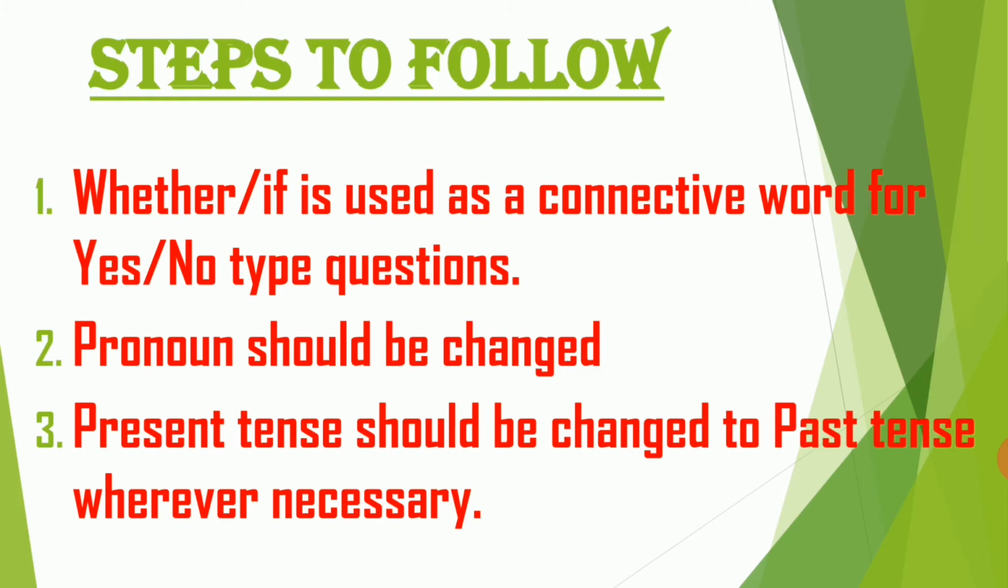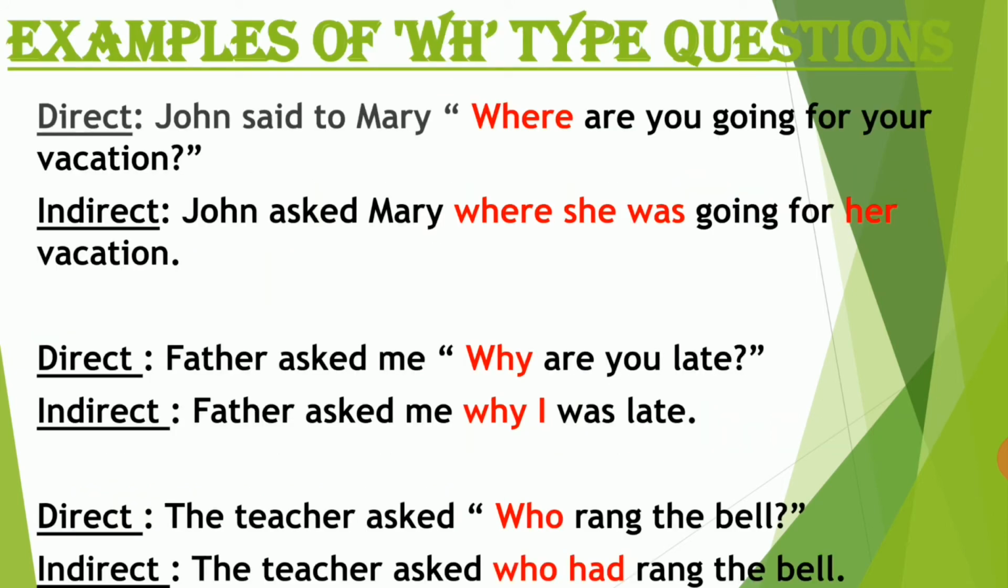And the pronoun should be changed as it is, and the present tense should be changed to past tense wherever it is necessary. So let's see some examples by which you can clearly understand how to change an interrogative sentence into an indirect speech. So these are the examples of a WH type of question. So here's the first example.